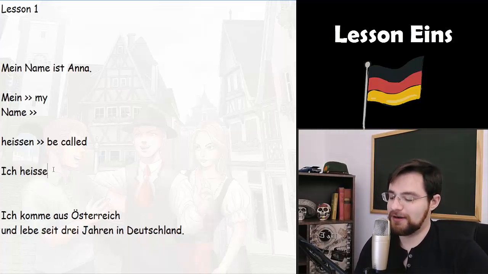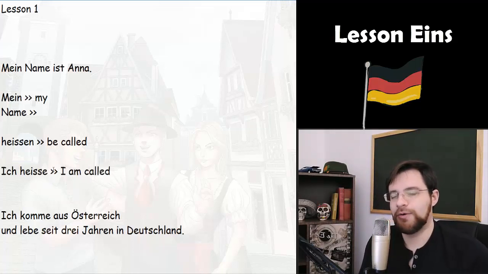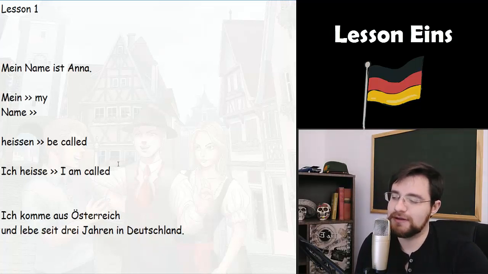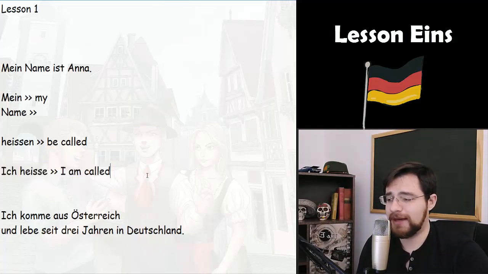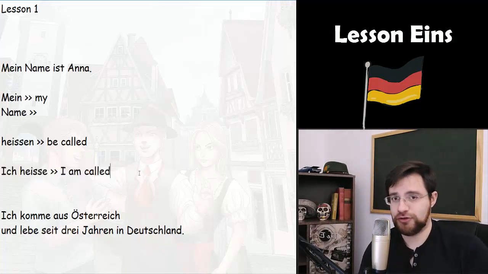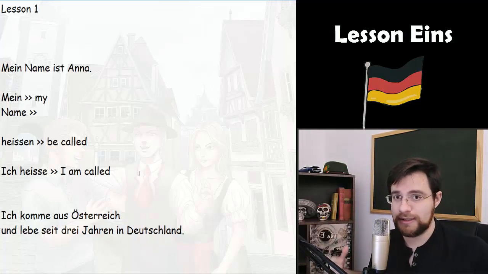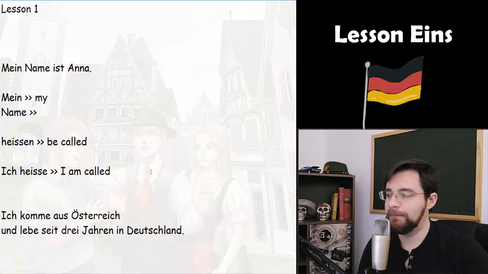This sentence here means literally I am cold. I know it sounds a bit strange, this literal translation, but I put these literal translations here so you can better understand the German structures. Some sentences in German are built in a reversed order, but you're gonna see this with time. You don't need to worry about this now. Ich heiße, I am cold.